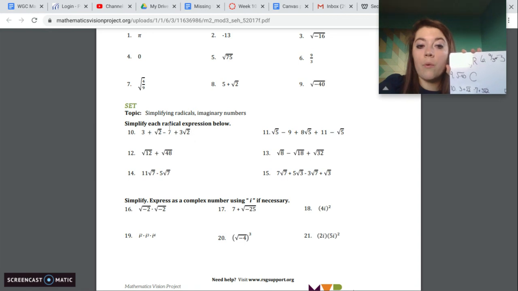The roots aren't going to change when we're adding. The number out front will. So this is a 1 root 2 and this is a 3 root 2. They're being added together, so we'd end up with a 4 root 2. When you combine roots, the number under the square root has to be the exact same number. We can't combine different roots together and just add or subtract them. Like I said, you can think of them like a variable. We can't add x and y together. We can't have a 1x plus a 1y and get a 2xy. That doesn't work. It has to be the same number under the root.